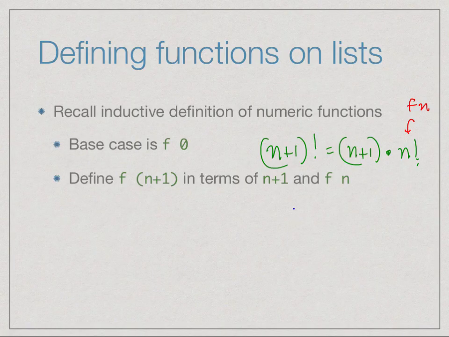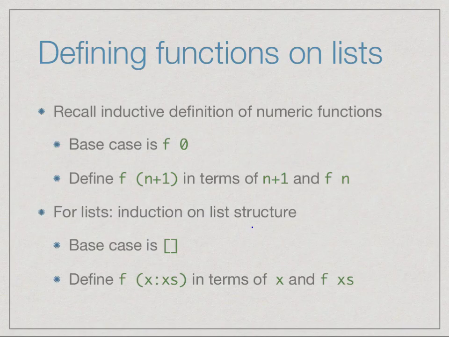So what is the natural notion of induction for a list? Well, it turns out that for a list, the natural notion of induction is the structure of the list, or you can think of it in terms of the length of the list. Okay? So the base case is the list we start with, which is the empty list, and then we add one element at a time. So if we have a non-empty list, we can strip off the outermost colon and define a function in terms of the value that we get, the head, and the value that we have inductively computed on the tail.